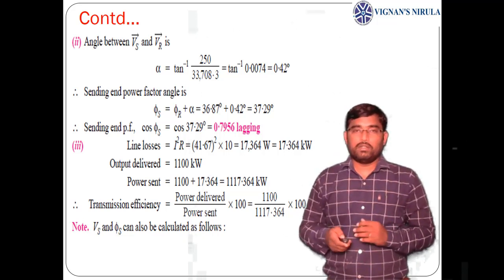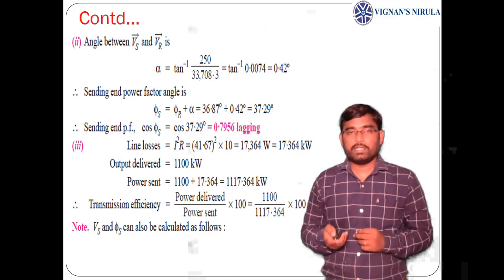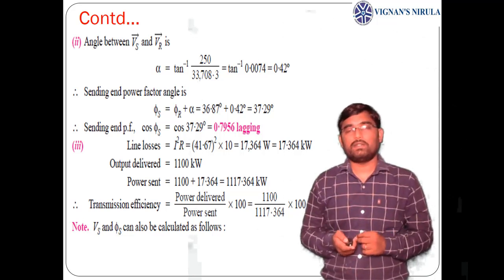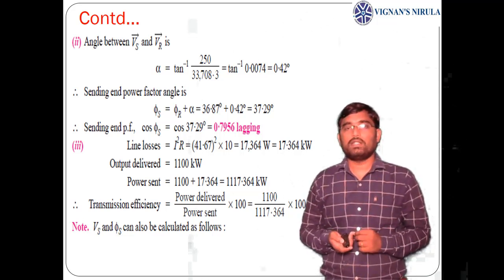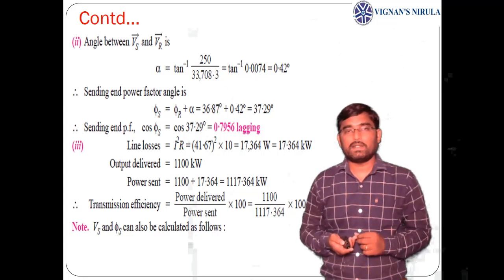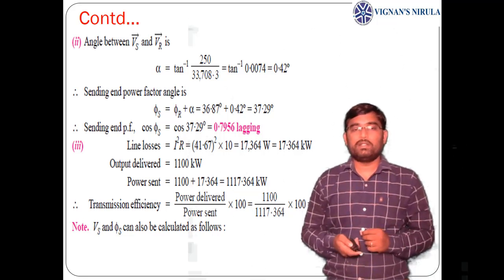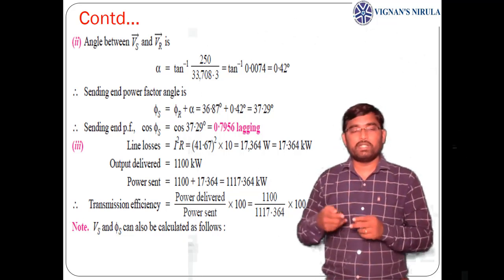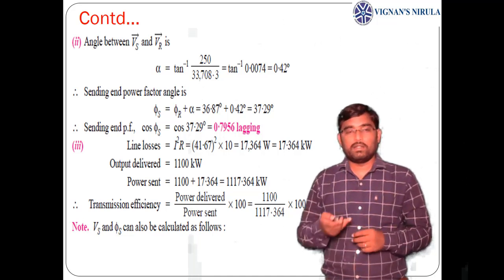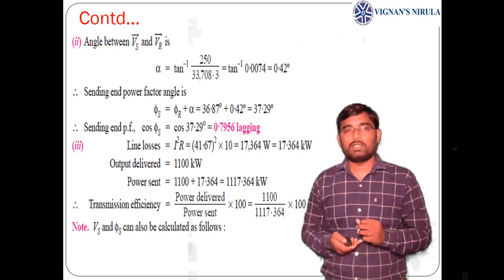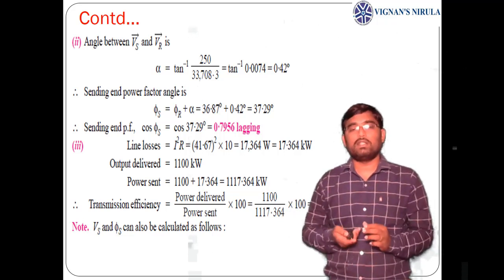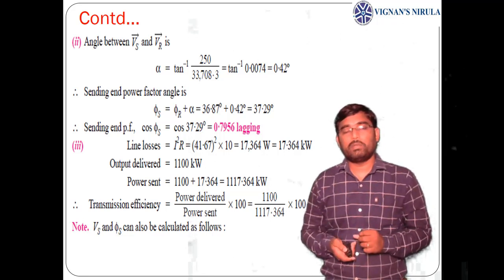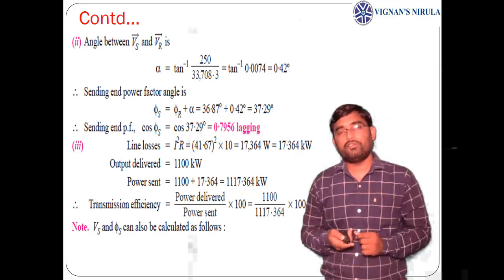Now if we want to find the transmission efficiency, we need to find the losses in the line, which equal I square into R. Here I is 41.67 square into R is 10 ohms. Generally losses occur only because of the dissipative element, resistance, that is I square into R, which will be 17.364 kilowatts. After this, your transmission efficiency will be the receiving end power, that is 1100 kilowatts, by the sending end power, which is the receiving end power plus losses, that is 1100 kilowatts plus 17.364 kilowatts. So transmission efficiency is 98.44%.